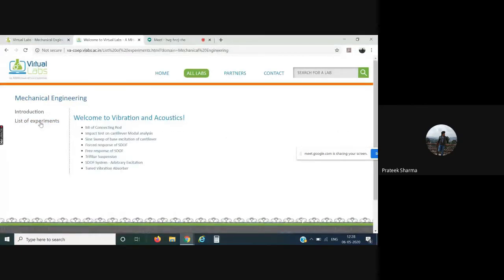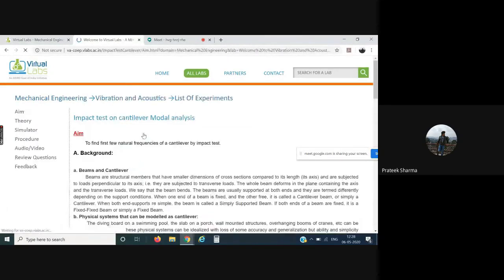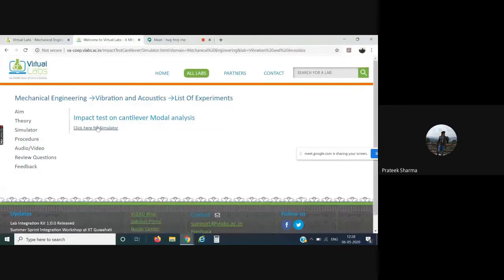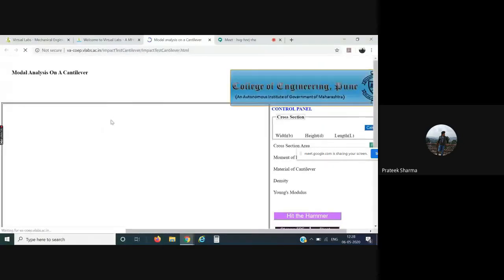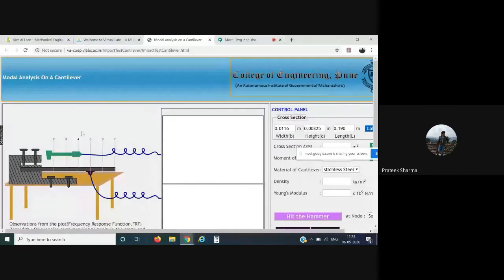Say, let me go with the second experiment, impact test. Again, see the theory and simulator. Simply go for the simulator part. I'll simply click over here. So you can see it has just been loaded. So we have this particular setup over here. We have this impact hammer. We have the accelerometer. We have this control panel over here.